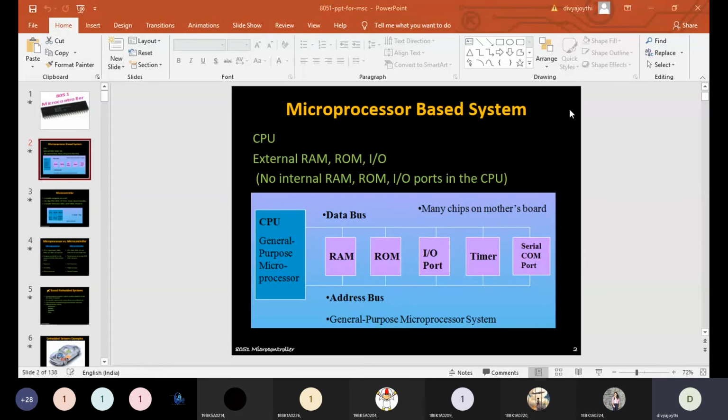Yes, ma'am. And just take a note of these three: definition of microprocessor, definition of microcontroller,